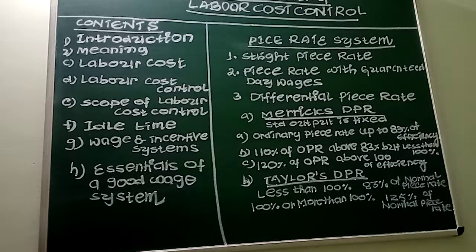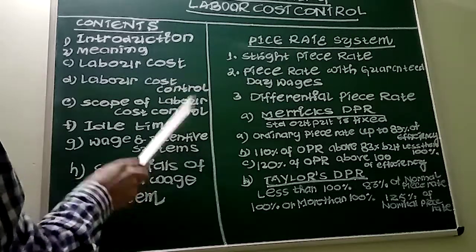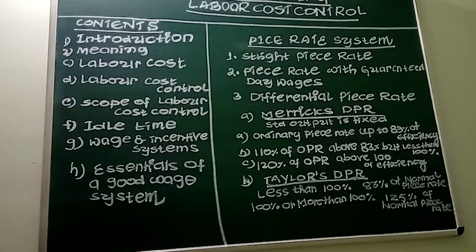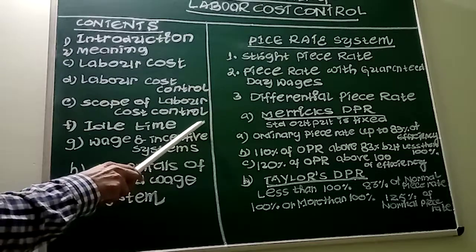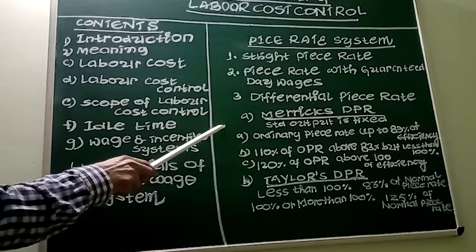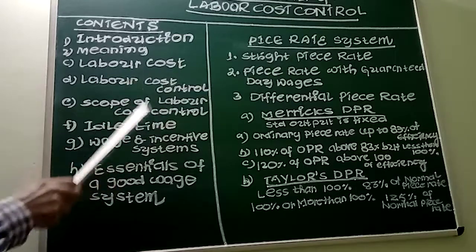Now, let us proceed to the next important content, that is idle time. So, what do you mean by idle time? Idle time represents the time for which wages are paid but no production results. Please understand, this is the time for which wages are paid but production is nil or zero. Idle time can be classified into two types: controllable idle time and uncontrollable idle time.